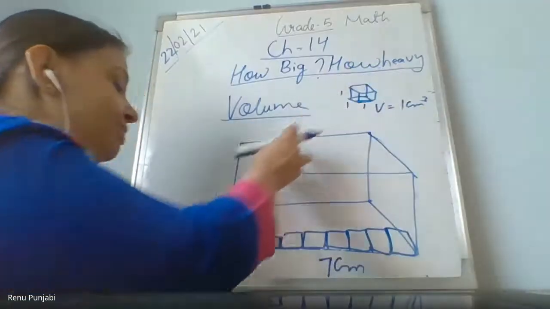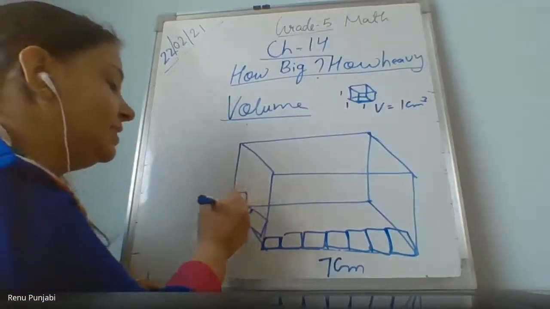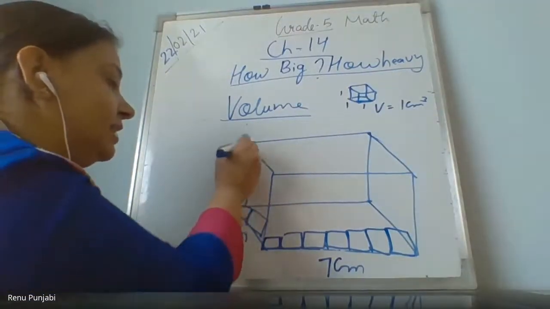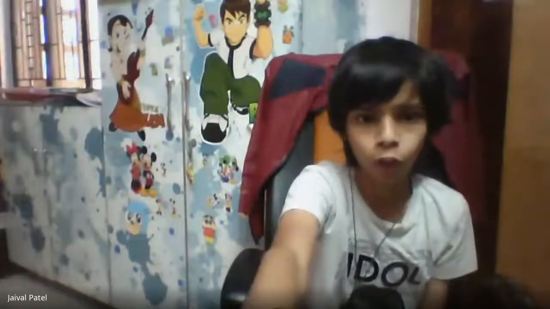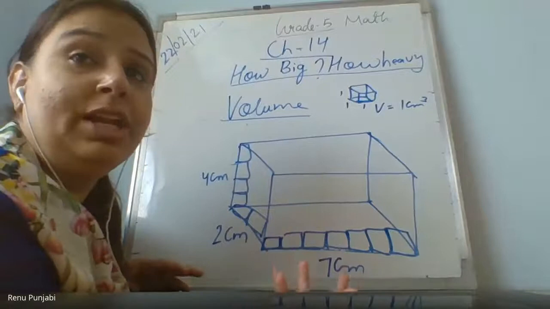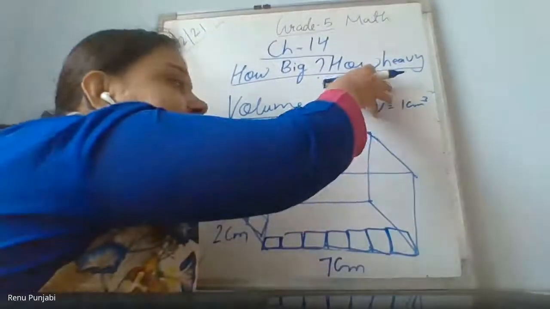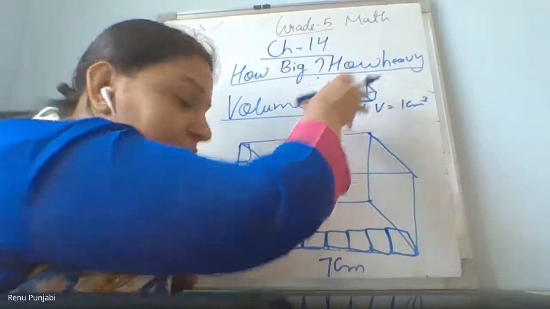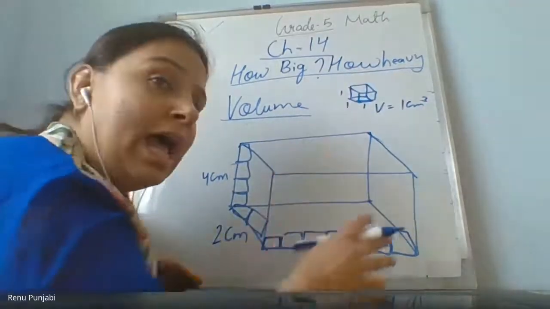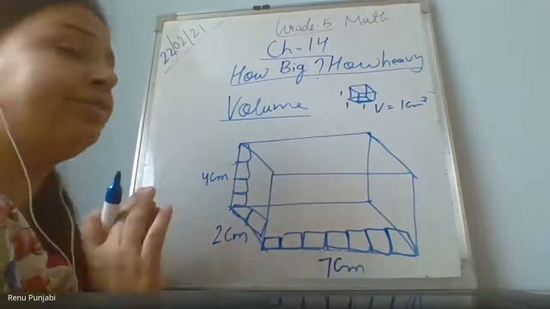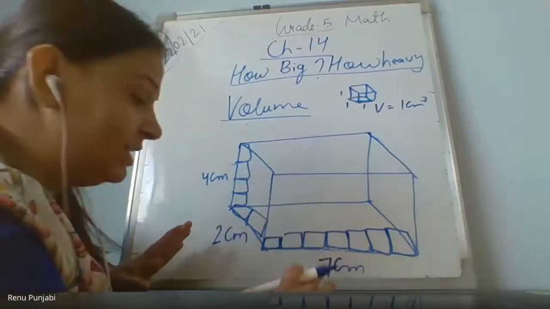The same cubes I take and arrange them in the height. It is 4 centimeter. See children, I have not taken a scale. I have just taken cubes of the same volume and put them. Now, I have all the 3 dimensions.